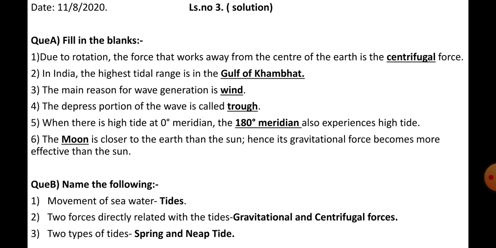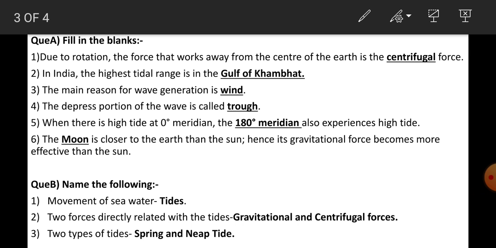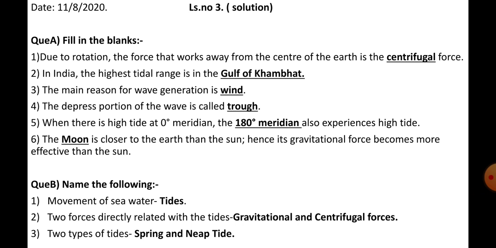Question number 1a. First, due to rotation, the force that works away from the center of the earth is the centrifugal force. Second, in India, the highest tidal range is in the Gulf of Khambat. Third, the main reason of wave generation is wind. Fourth, the depressed portion of the wave is called trough.